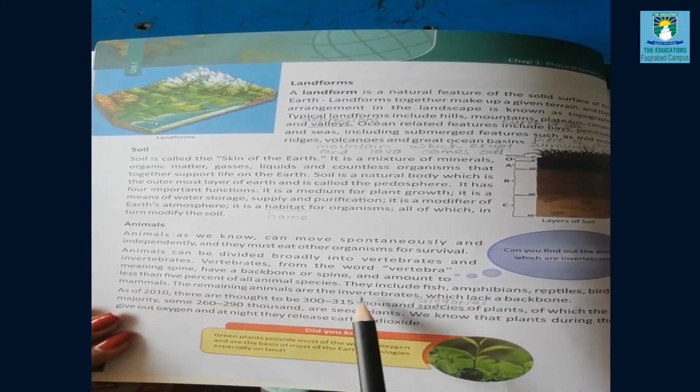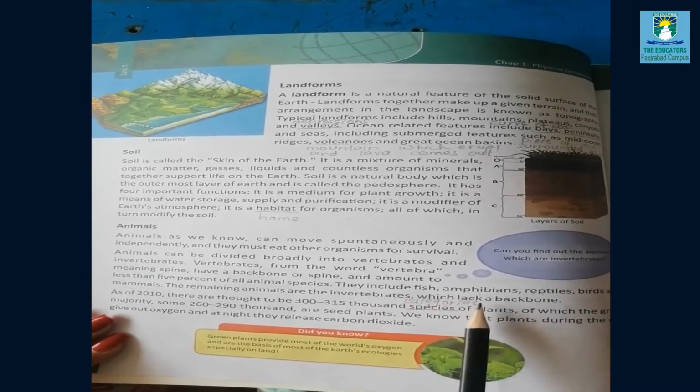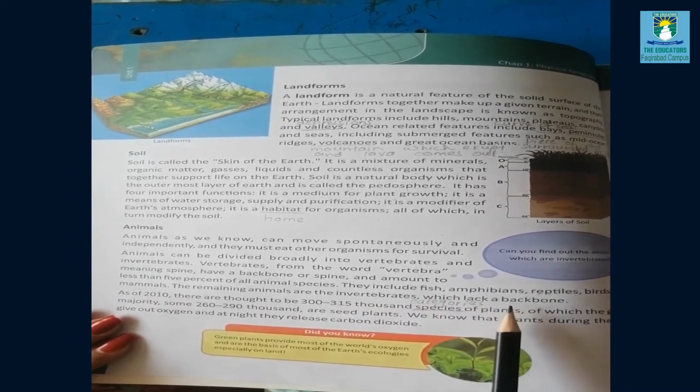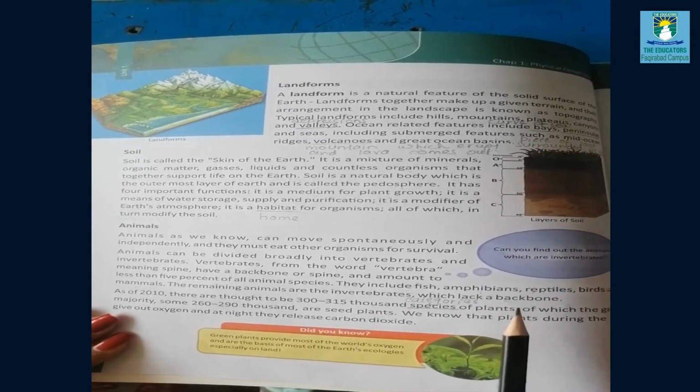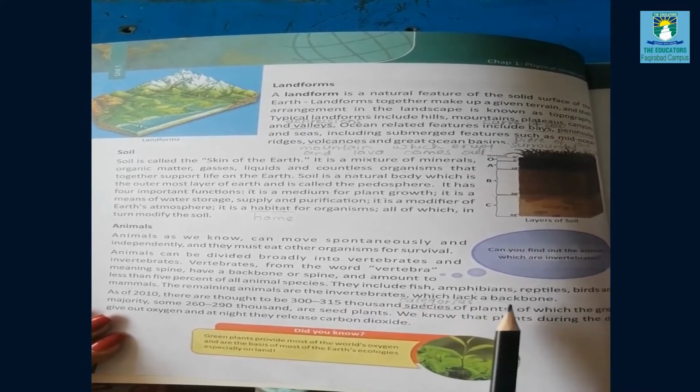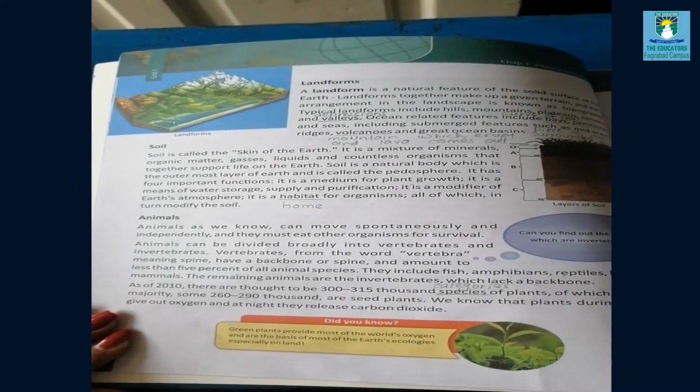The remaining animals are termed invertebrates, which lack a backbone. It means that those animals which do not have a backbone or hard spinal cord in the back part of the body are called invertebrates.